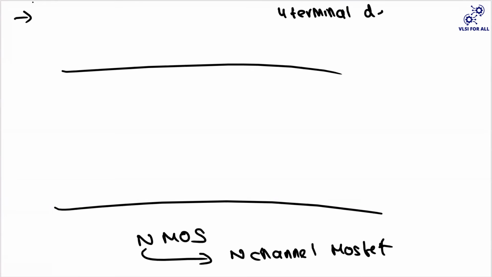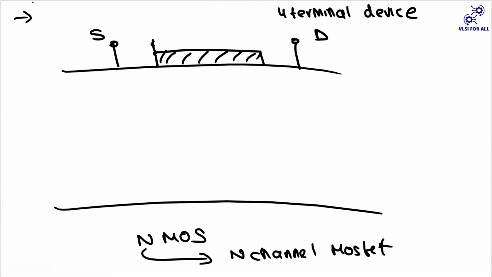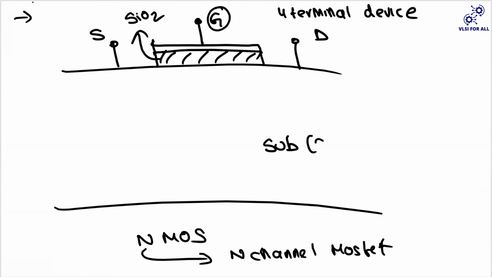The first terminals are the source and the drain. It also consists of an oxide, and on top of it you have a thin layer of metal. That terminal made of metal is called the gate. The oxide is mostly made of SiO2, and the substrate here is made of silicon.